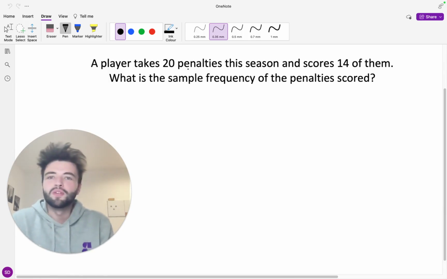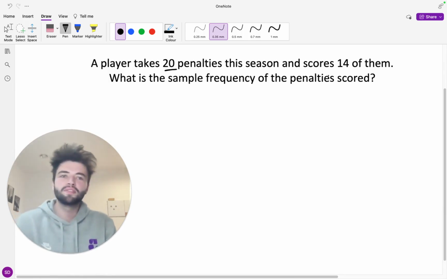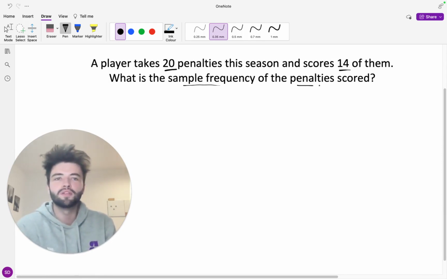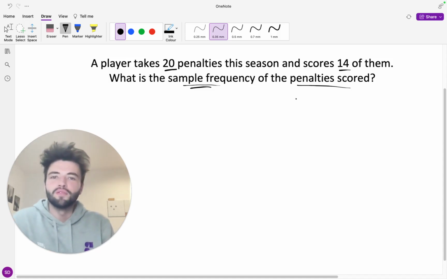So in this question, we're told that a player takes 20 penalties in a season. So we're thinking about a football situation here, where there's 20 penalties over the course of a season and he scores 14 of them. And we're asked what the sample frequency is of the penalties scored. This is going to be an introduction to the idea of sample frequency.